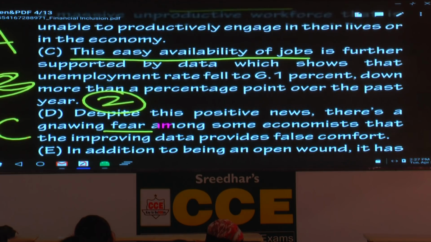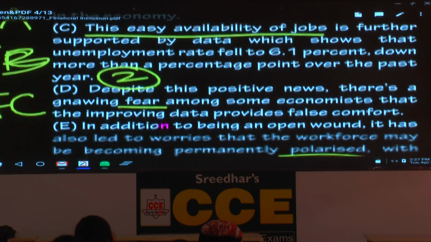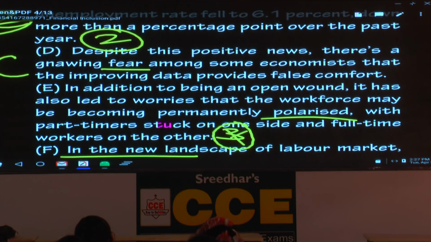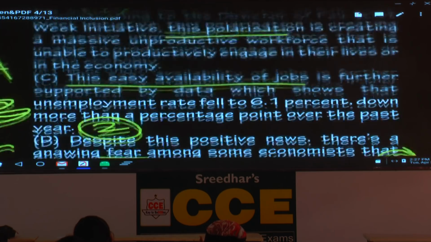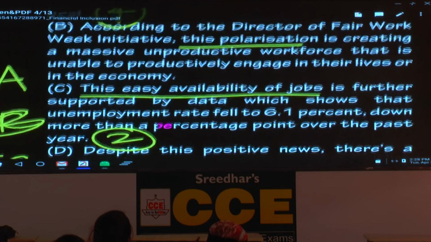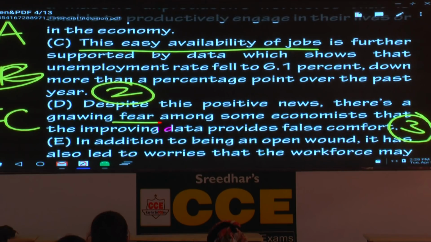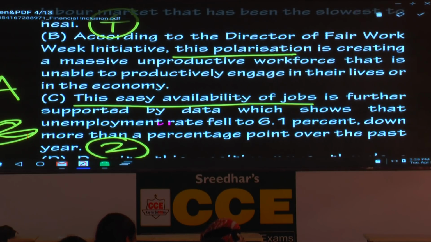C is 2. And what is the third one? Here I got it, no problem. D is 3. A is 4. Now what is the fifth sentence? E is 5. And what is the last sentence? Which one is that? This polarization.